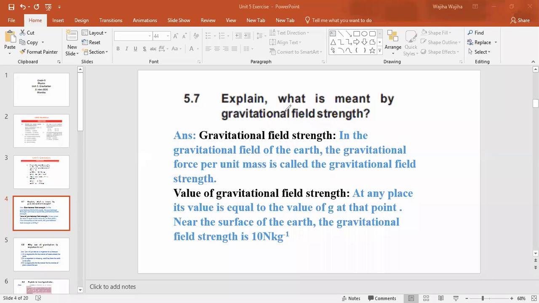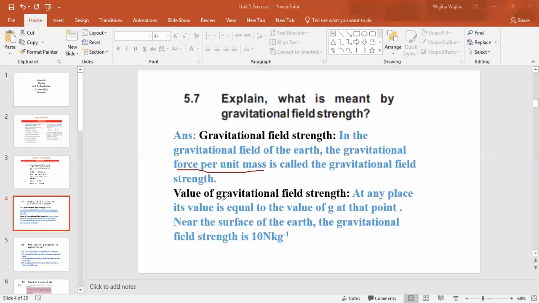Explain what is meant by gravitational field strength. All of you know what gravitational field strength is. It is basically the force per unit mass, right? So you have to write the definition. The answer is: in the gravitational field of Earth, the gravitational force per unit mass is called the gravitational field strength.